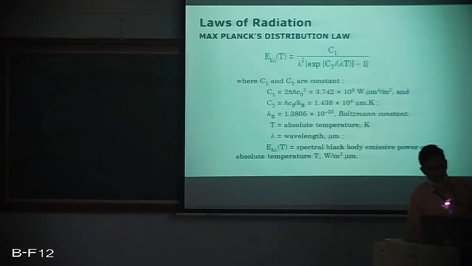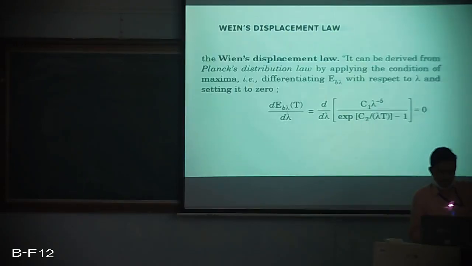This expression is of course given in a data handbook, wherein the values of C1 and C2 also would be given. So this of course is Max Planck's distribution law.